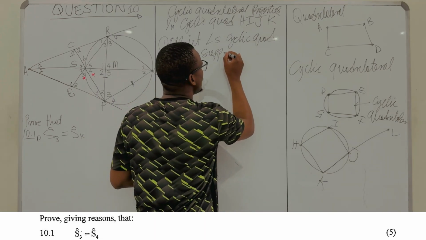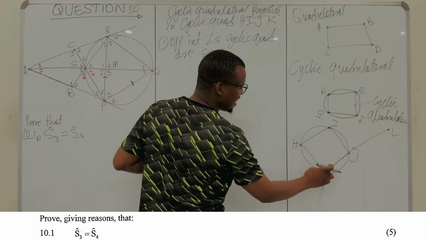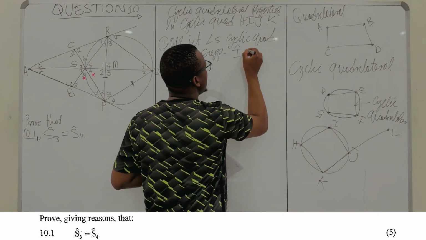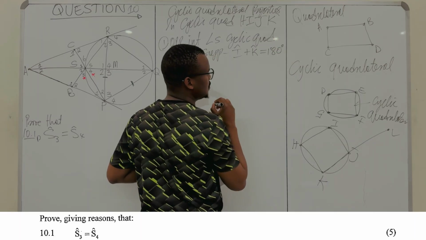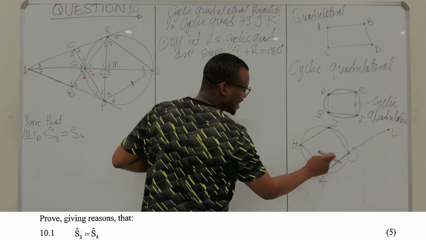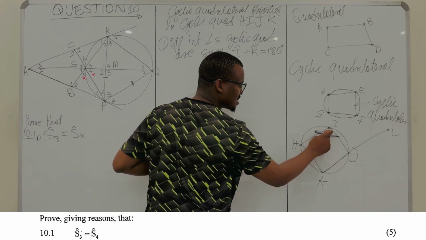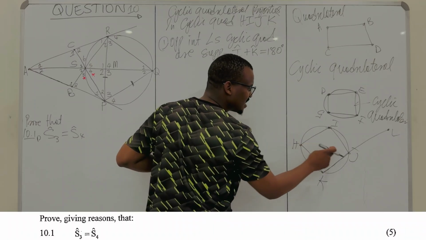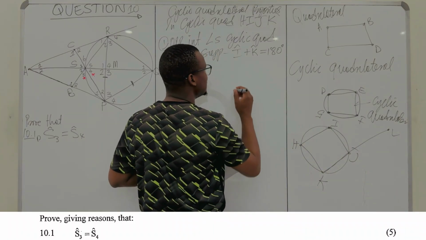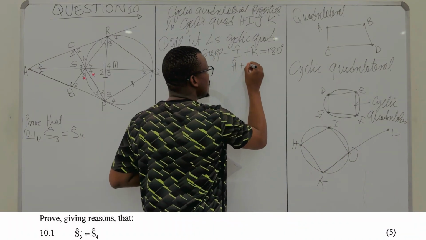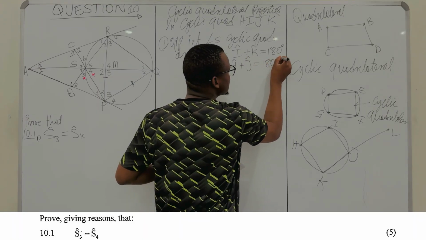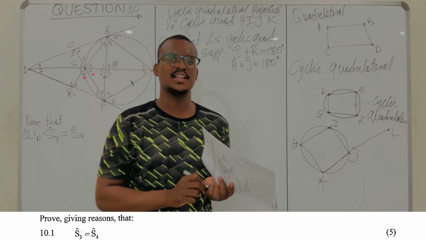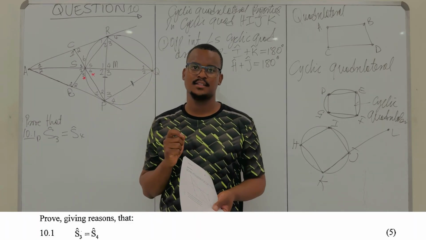In that case, what do we say? If we add angle I plus angle K, this should give us 180 degrees, right? These opposite interior angles are supplementary in a cyclic quadrilateral. Your angle H and your angle J should also be 180 degrees, which is angle H plus angle J equal to 180 degrees. That's one of the properties of a cyclic quadrilateral, right?